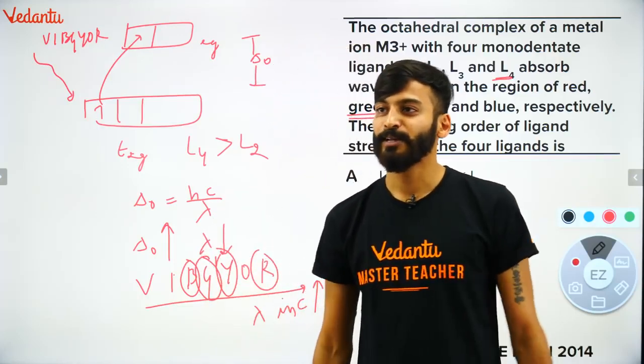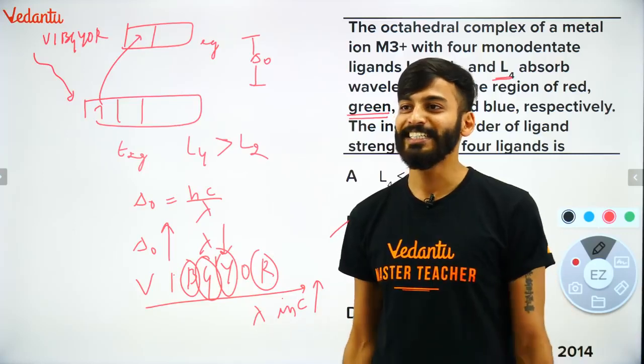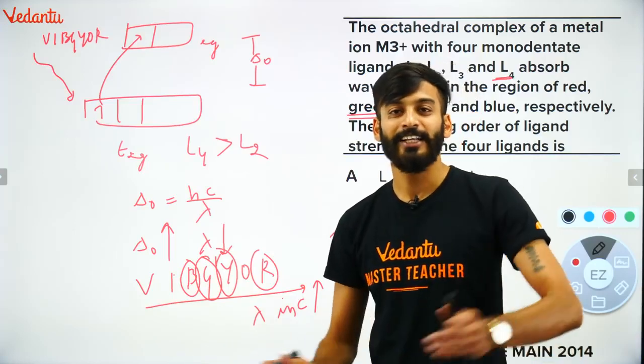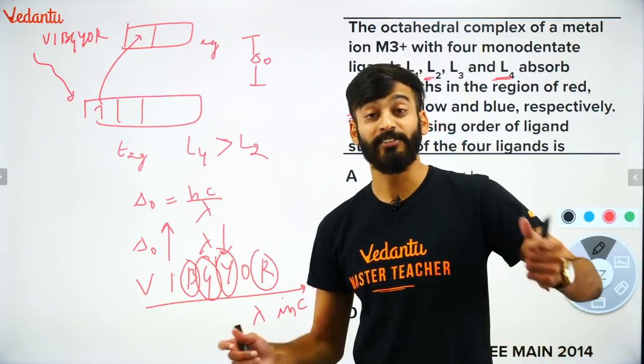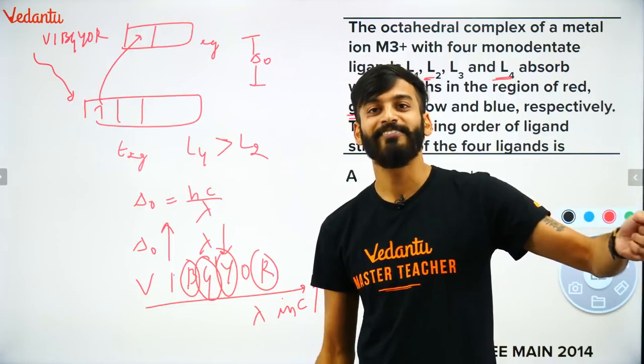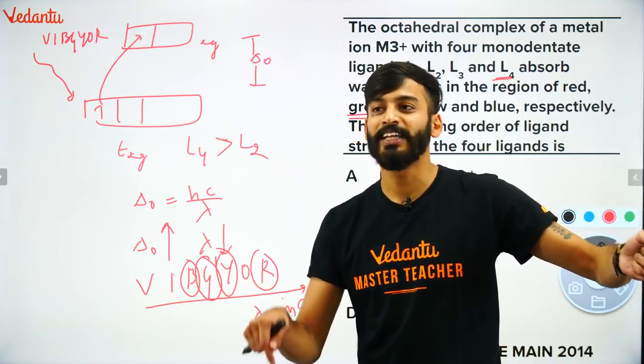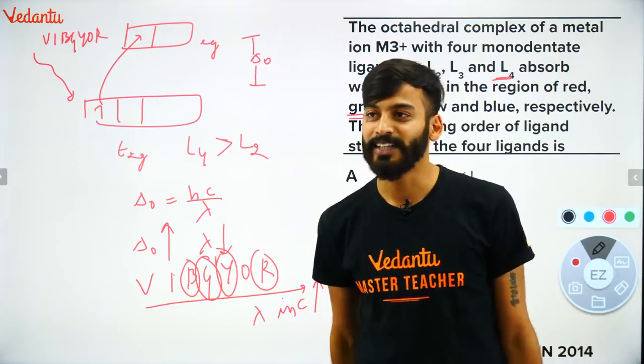सबको समझ आ गया? सबको clear हुआ? क्या मजा आया? Easy question. How easy it is? Higher the splitting, it means the ligand must have been very strong. For that, the wavelength of radiation absorbed should be very, very less. You got that correct. मजा आ गया.